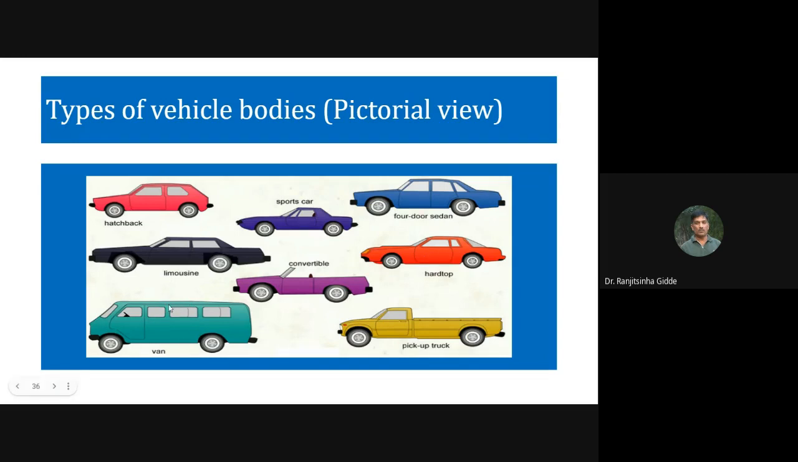Then van, so this one has the old look. Some of the vans in the old days had a shape similar to this, and this one is called a pickup truck. So this is a pictorial view. Hatchback has four doors, sedan car has two doors and sometimes four doors, and in a convertible the roof can retract or fold.